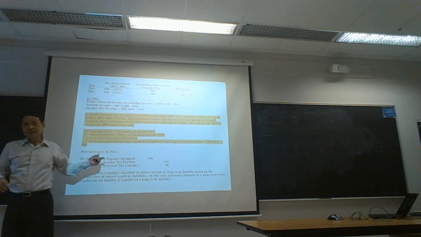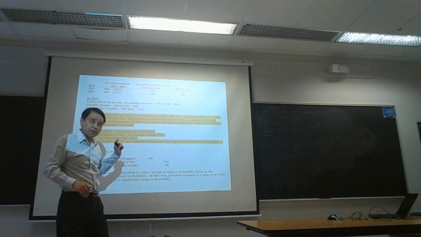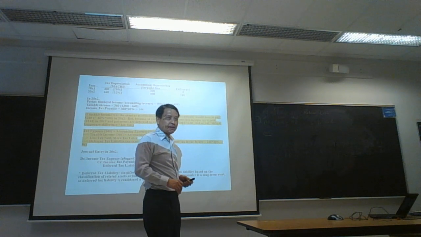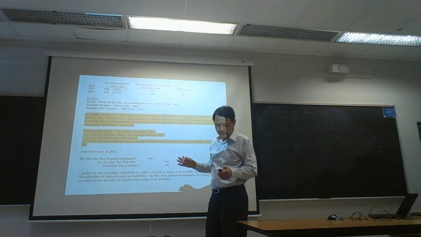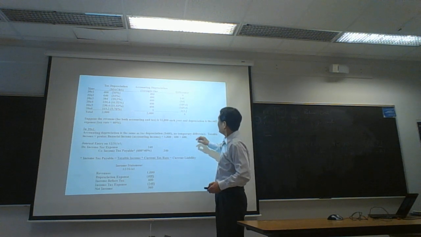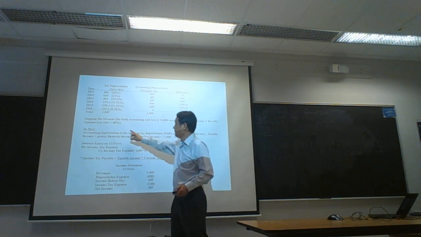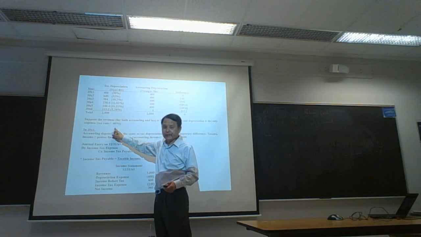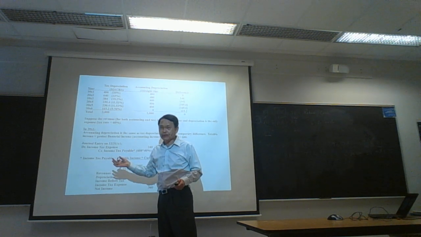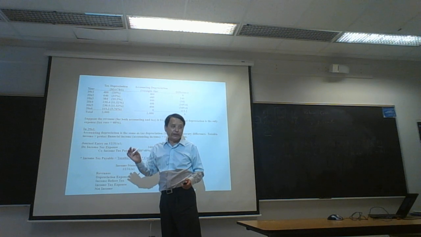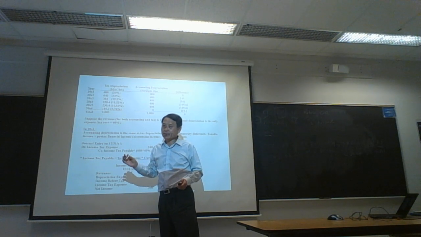In this example, we assume future rate is the same as current tax rate at 40%. If the future rate is not 40%, then we have to use that future rate for DTL or DTA.